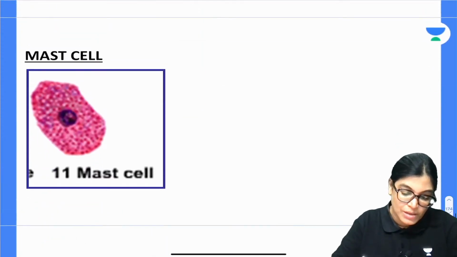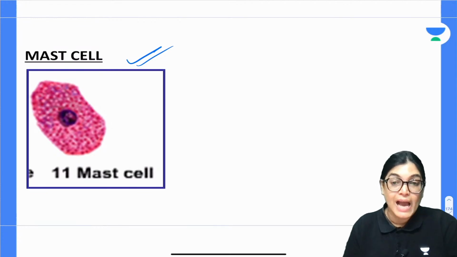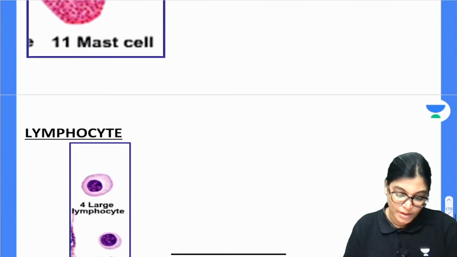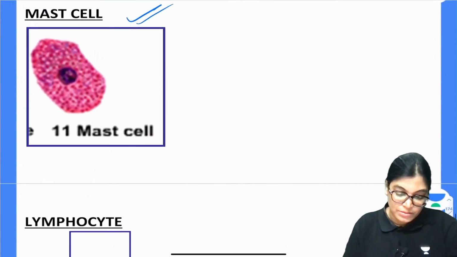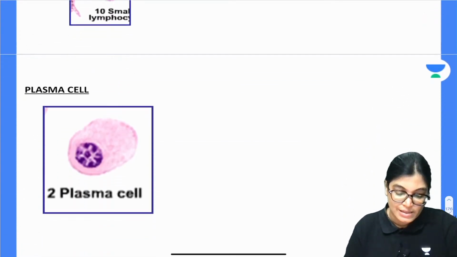Mast cells, as you can see, secrete histamine and heparin in response to hypersensitivity reactions. Now here is the lymphocyte. Lymphocytes and plasma cells, the basic component you will see in physiology. You can correlate these cells.